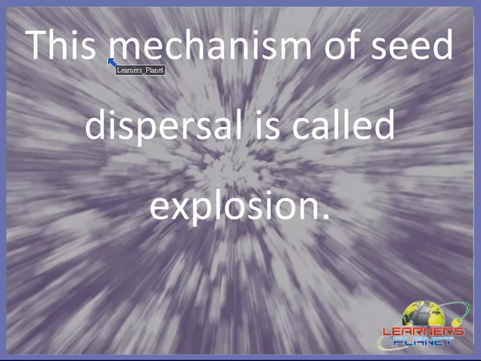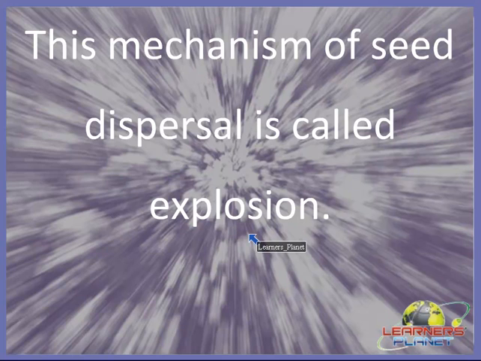This mechanism of seed dispersal by any of the factors, either by wind or animals or by water or by explosion, is called dispersal. Alright children, is it clear to you?